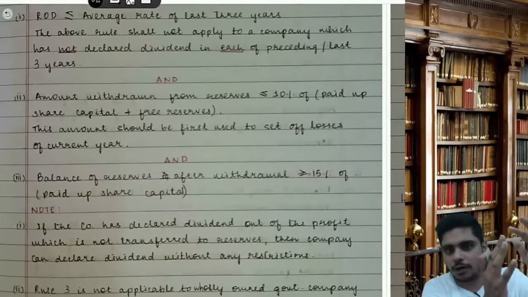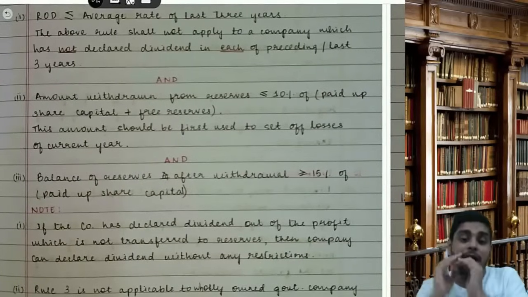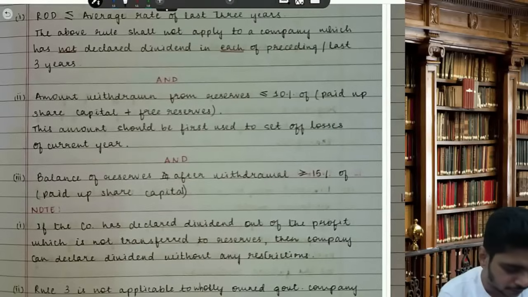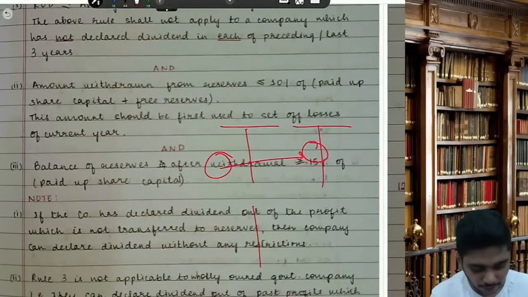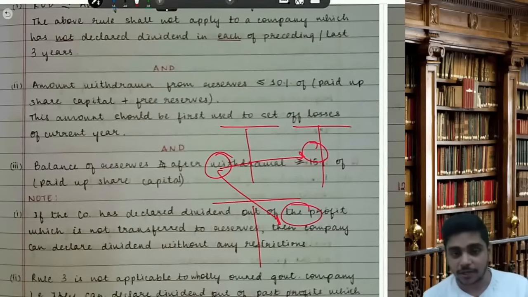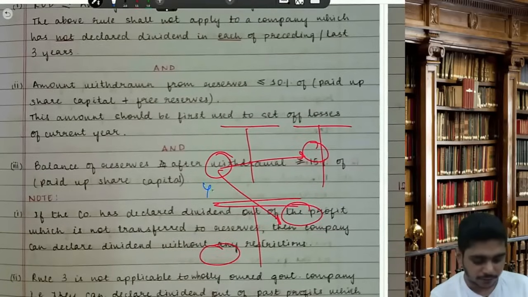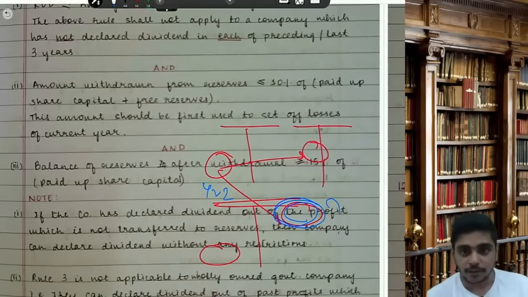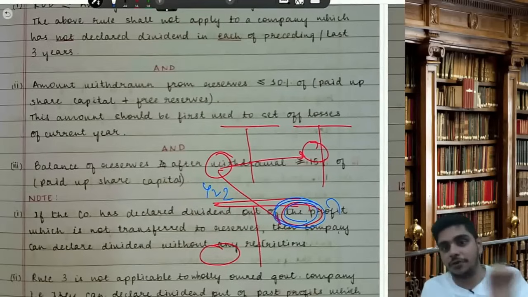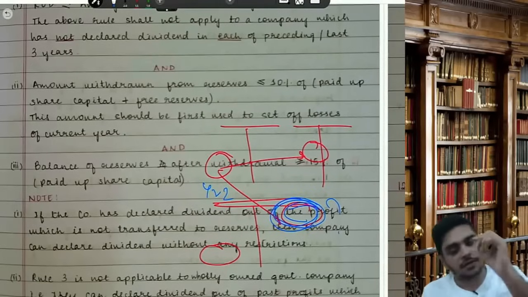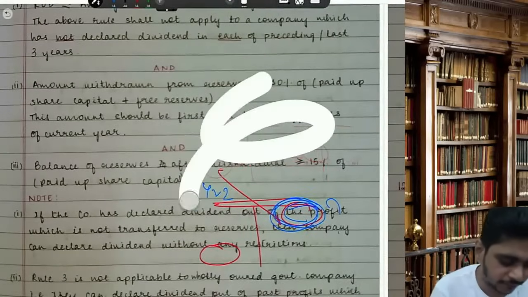But if you have earned the profit in the past year, but it is not gone to reserve, you have just carry forwarded opening balance of P&L, and you are giving money from there. Instead of putting it in reserve, you are carry forwarding it here, right? And in the current year, in year 2, you are giving dividend from here. So this is not current year's profit, this is past profit, but not transferred to reserve. So you are giving dividend from here, then no restrictions applicable. Without following rule 3, you can give the dividend.